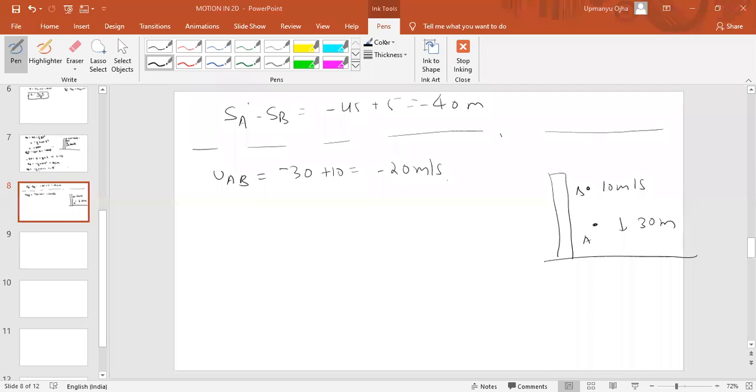Okay, that is UAB. UAB is minus 20 meter per second. Then the separation between them is D. Now the separation between them is D. Okay, and time taken will be how much? 2 seconds. Okay, so I think it will come as 40 meters only, minus 40 meters.